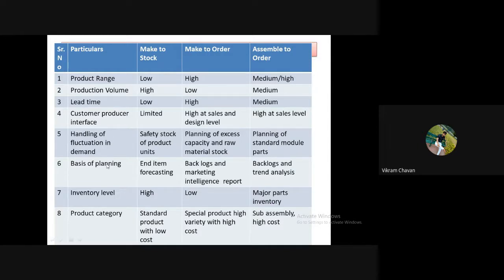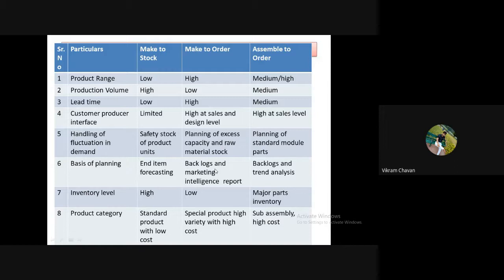Okay, then basis of planning. What is the basis of planning for each type of production? So here, end item forecasting. What is meant by end item forecasting? The delivery channel will forecast, or the delivery channel will provide the information about the demand of a product in the market to the company. Okay, and that will be the basis for planning for make to stock type of products.